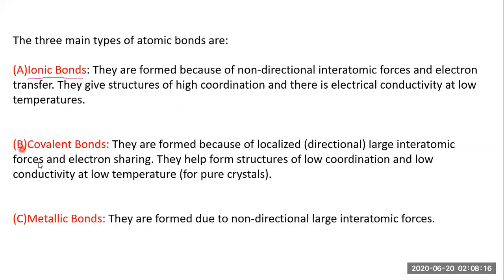Let's talk about the covalent bonds, that is point B. They are formed because of localized directional, large inter-atomic forces and electron sharing. What is localized direction? The atoms are close enough and have a proper direction.